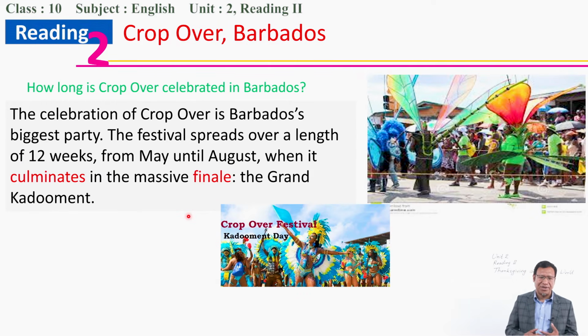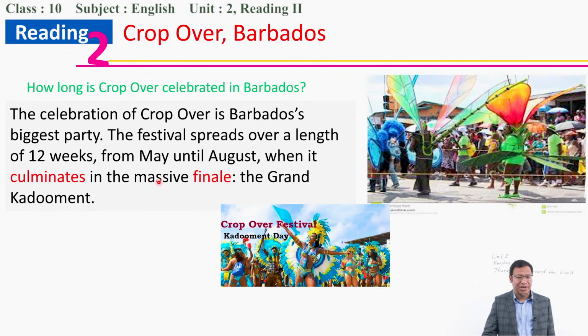Okay, they were celebrated for a long time. It lasted for 12 weeks, from May until August, when it culminates in the massive finale, the grand kadamon. This is the biggest part of the celebration.